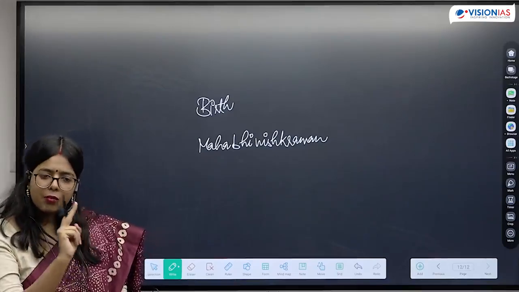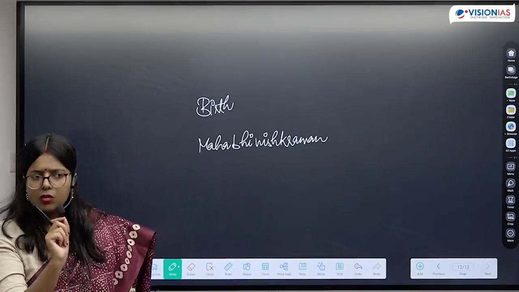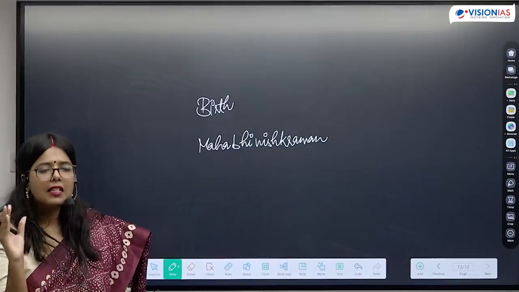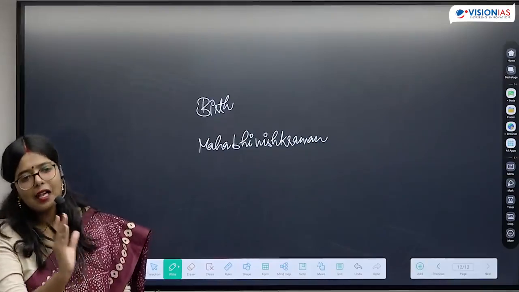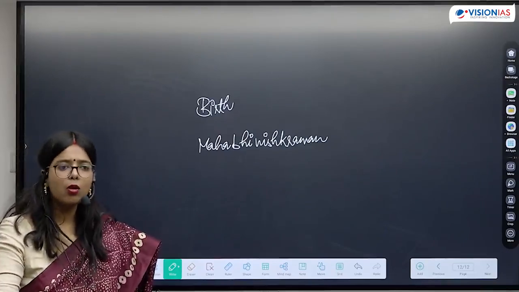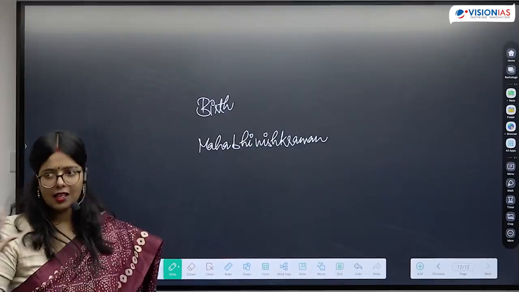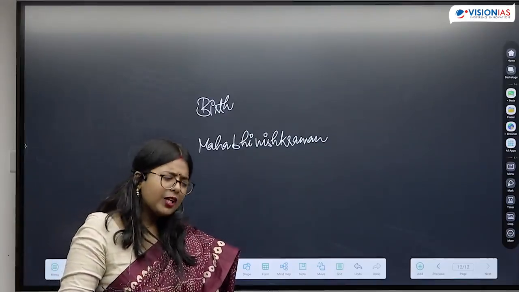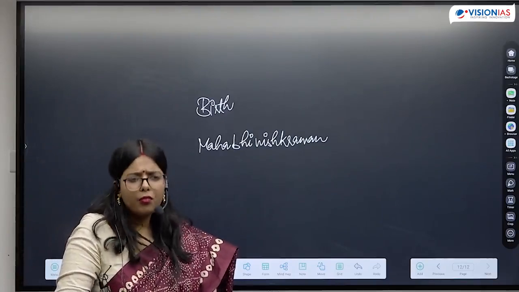So what becomes important? The second event, Buddha leaving the palace. He is going to leave the palace in the middle of the night with the help of the charioteer Channa, and he leaves Channa and his horse Kanthak there, and he is going to go out. Now when Buddha is going, he followed a lot of methods.